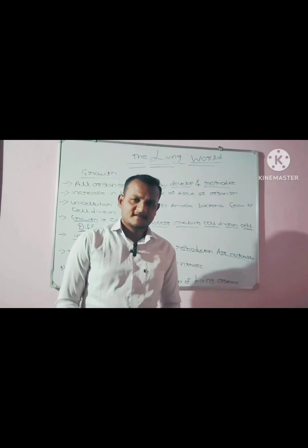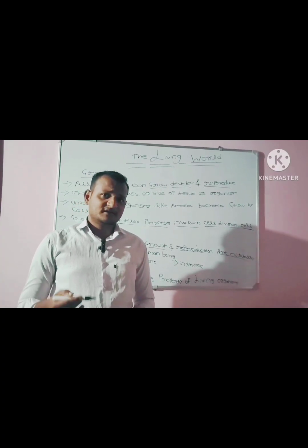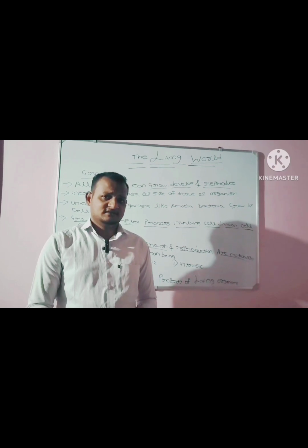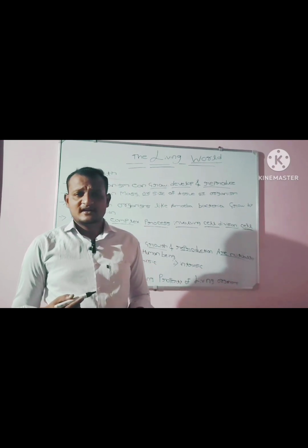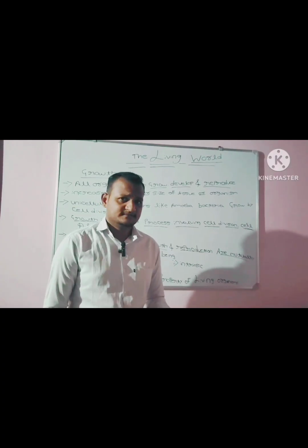The best example for higher animals is the human being, in which growth takes place. After the growth, reproduction takes place. So growth and reproduction in higher animals are mutually exclusive events.